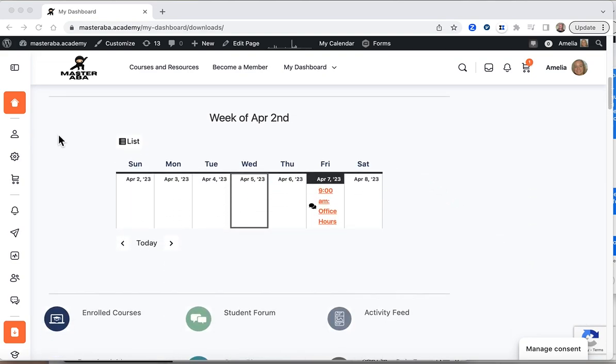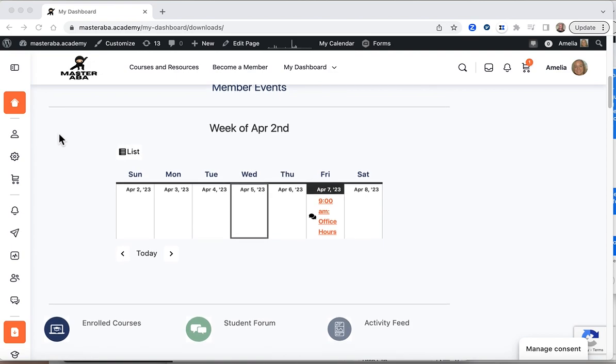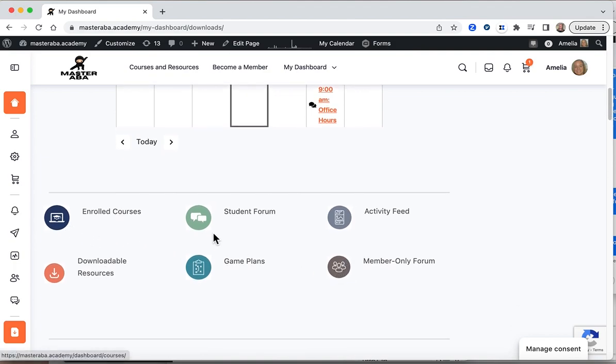When you scroll down, you have your member events. This is where you can access the link for office hours or other live events. All you have to do is click on the link. You also can access your enrolled courses, the forums, your activities, downloadable resources, your game plans.